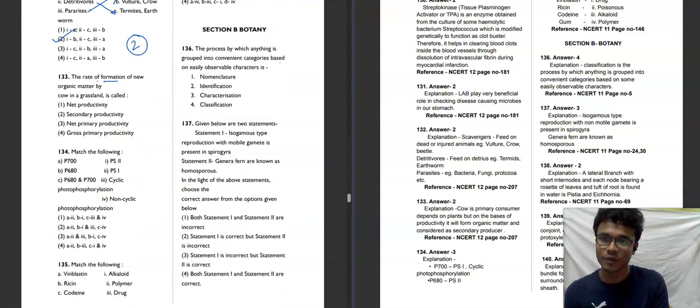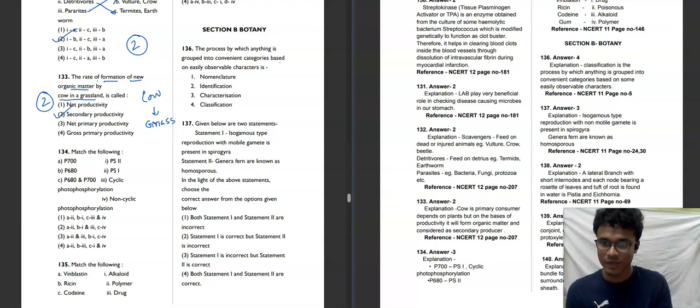133. The rate of formation of new organic matter by a cow in grassland is called: net productivity, secondary productivity, net primary productivity, gross primary productivity. So let's understand the food chain here. Grass is taken by the cow. Basically, the grass here is the primary producer and the cow here is the secondary consumer. So that's why it will be called secondary productivity. Second option will be our correct answer for this question. Moving towards the next question.